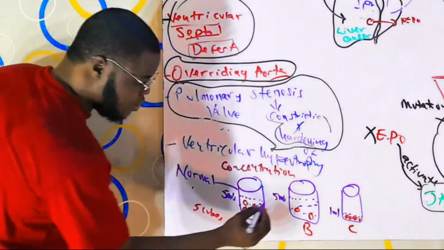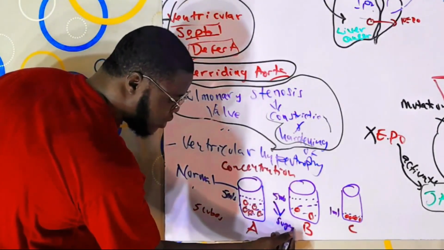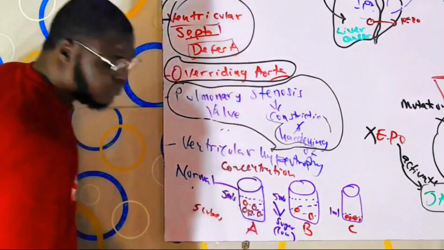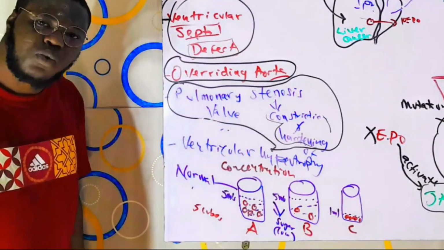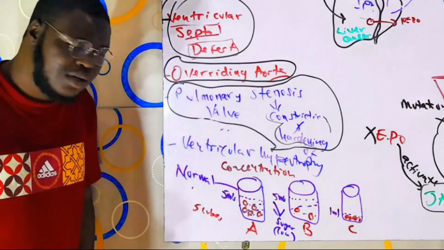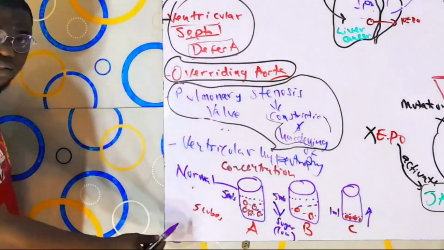It is going to be lower, which means the concentration of sugar here is low. But tell me, if you taste C, what happens to the sweetness? What happens to the concentration of sugar? It is going to be high, even higher than this.